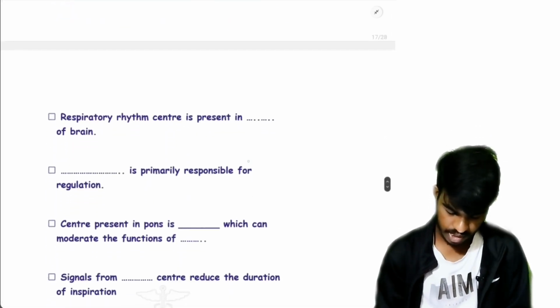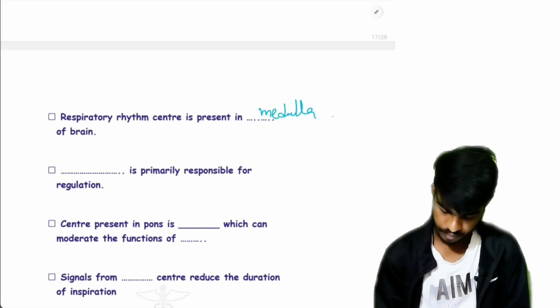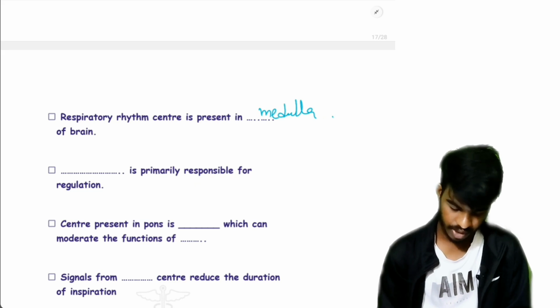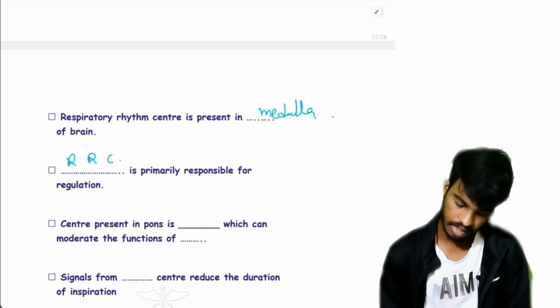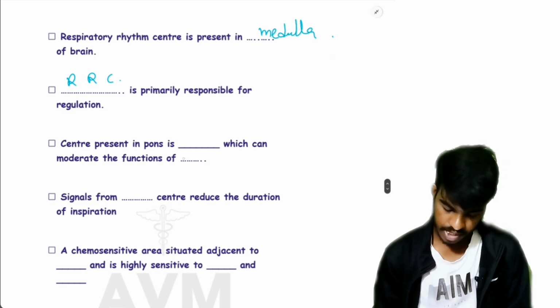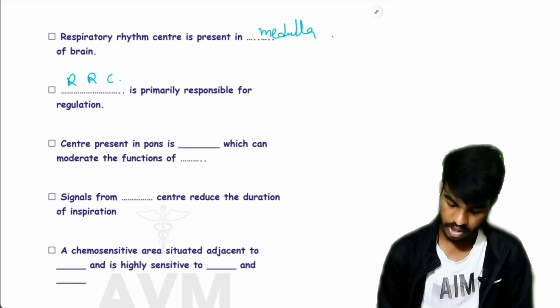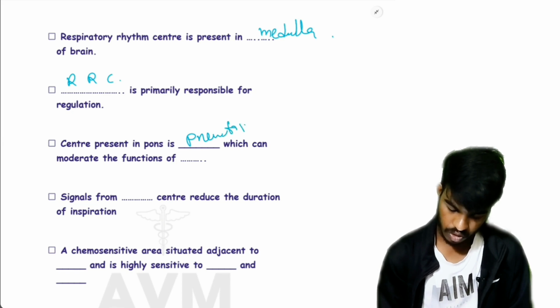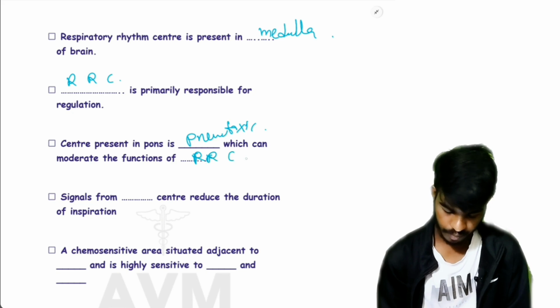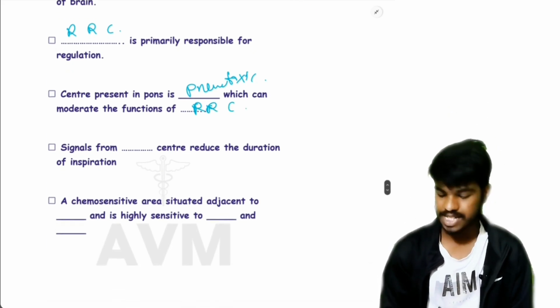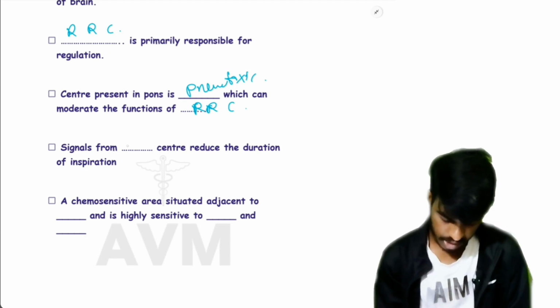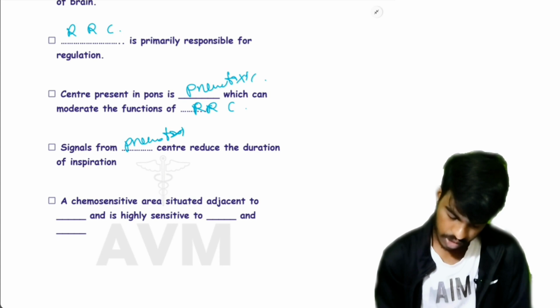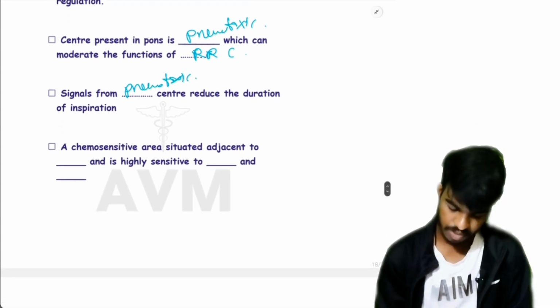Respiratory rhythm center is present in medulla. It is primarily responsible for regulation of respiration. The center present in pons is called pneumotaxic center, which can moderate the functions of the respiratory rhythm center. Signals from the pneumotaxic center can reduce the duration of inspiration.